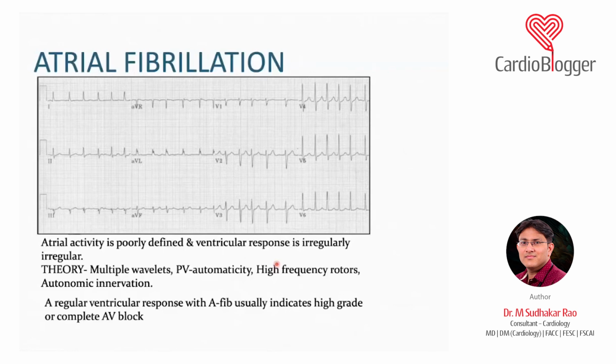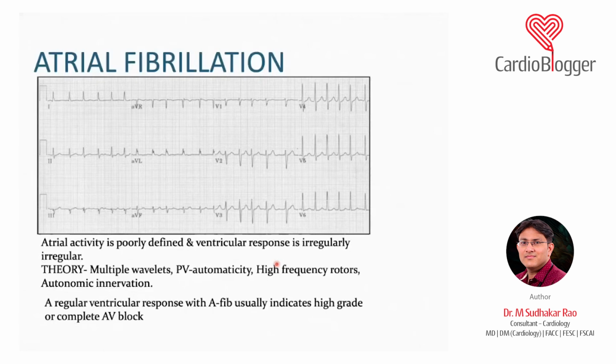Now there are many theories which we'll discuss. This class is not about the theory of AF, but the next thing you will be asked in your exam is, how do you calculate the rate of atrial fibrillation on ECG? Because it is not like a normal sinus rhythm. We know the normal 12 lead ECG is taken for 10 seconds. So you count the number of RR intervals in the long lead 2 and multiply it by 6. That gives you the rate of atrial fibrillation.